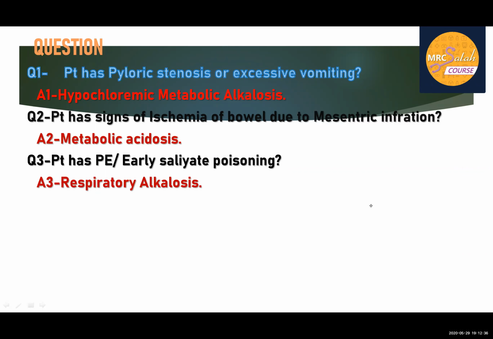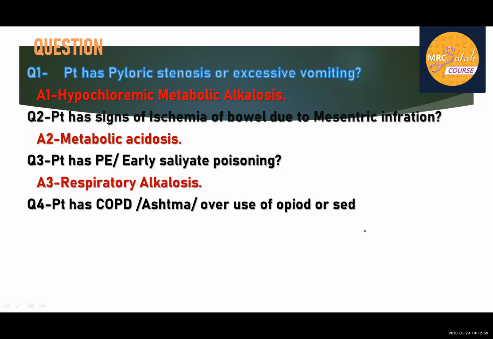Salicylate poisoning has a very important acid-base disturbance. Early, it will affect the respiratory centers, so it will cause respiratory alkalosis. Late, after metabolism of salicylate in your body, it will cause metabolic acidosis. So early, initially, ABG in salicylate shows respiratory alkalosis. Late, metabolic acidosis.